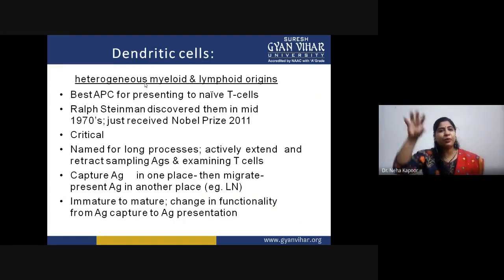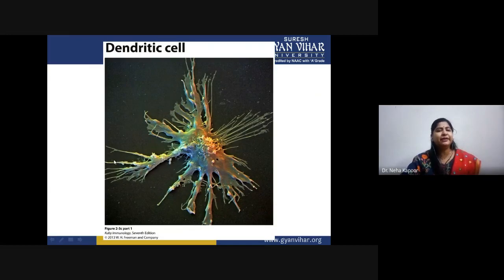And they play a major critical role in mounting an immune response against any kind of infection because they can capture antigen at one place. Suppose they have captured antigen at a tissue injury site, then they migrate to the lymph node so as to present it. That means they capture the antigen from one place and migrate with the captured antigen to another place. So they basically experience the phases of immature to mature, and because of this complete capturing and presentation, the functionality also changes. These are the dendritic cells under the microscope.